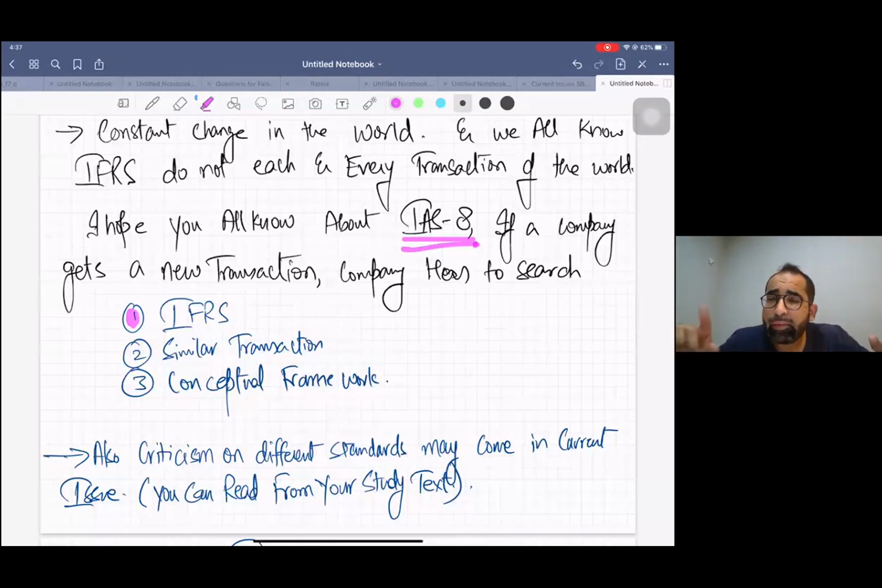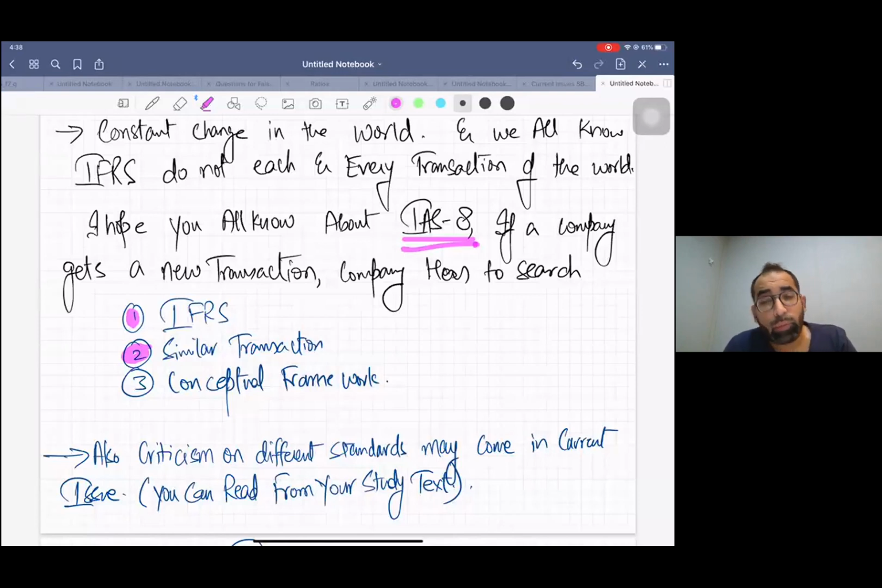IFRS means international, so it's for the whole world, and the International Accounting Standards Board cannot cover each and every transaction of the world. That's the limitation of IFRS, a practical limitation. So if the treatment of your transaction is not present in the IFRS book, you try to find a similar transaction, and you copy the treatment of the similar transaction.